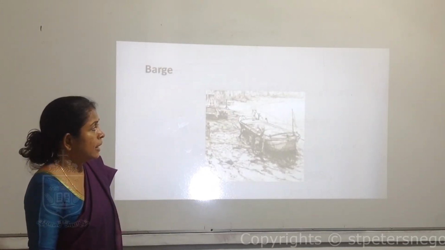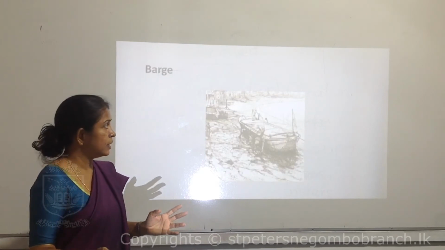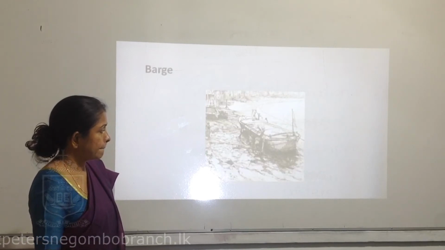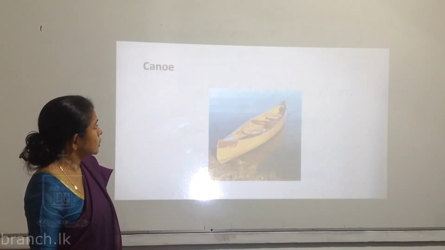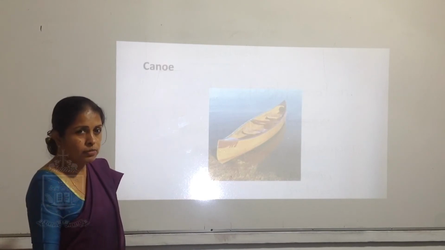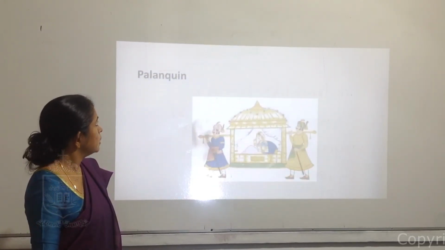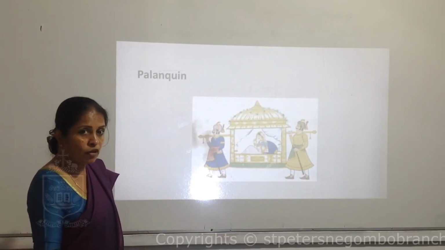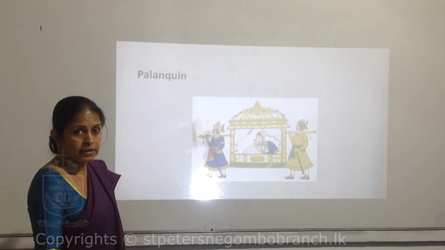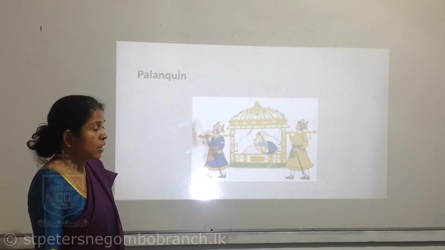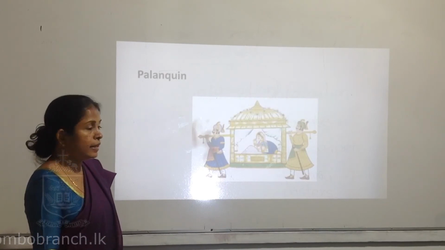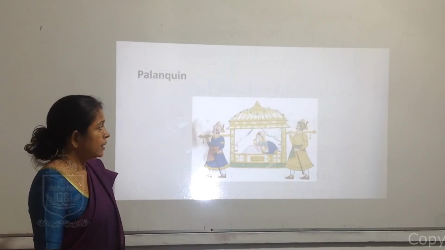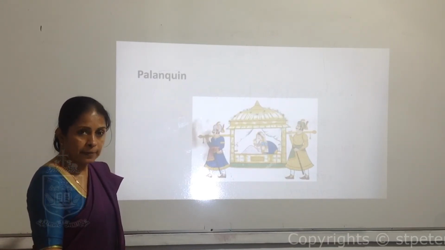Barge means a flat big thing they use to move things. Canoe, it's a small boat. Handcan, this is especially for the royal families, high caste families like kings and queens. They didn't walk. What they did was use this to travel. It is carried by the people.